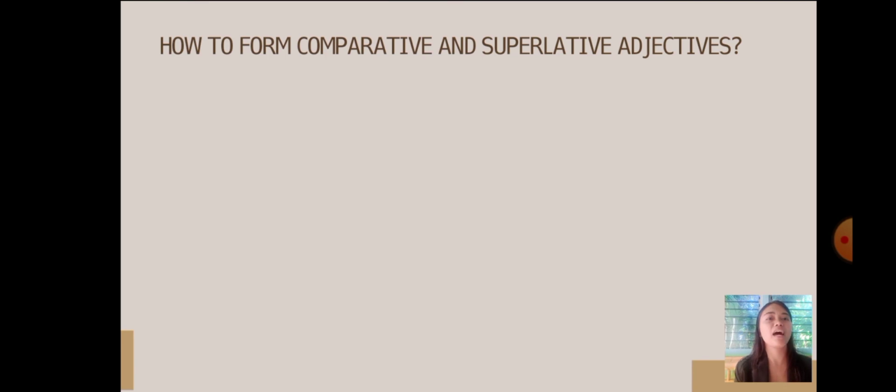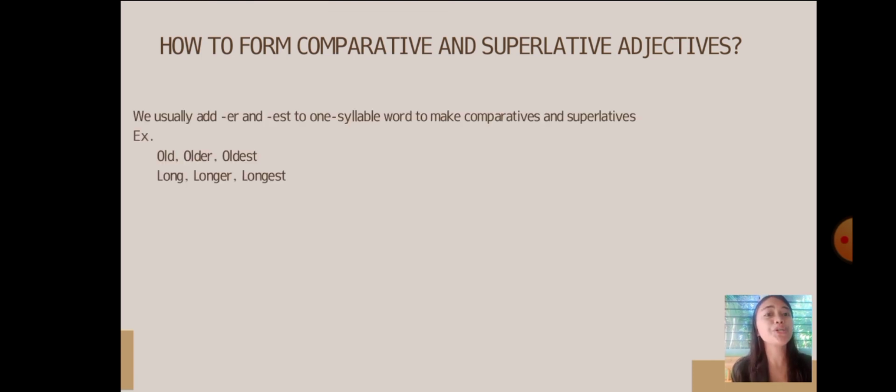Now let's have the last one: how to form comparative and superlative adjectives. We usually add er and est to one syllable words to make comparatives and superlatives. Example: for the word old, we add er to make it comparative, and est to make it superlative, which is oldest, similar to long, longer, and longest.